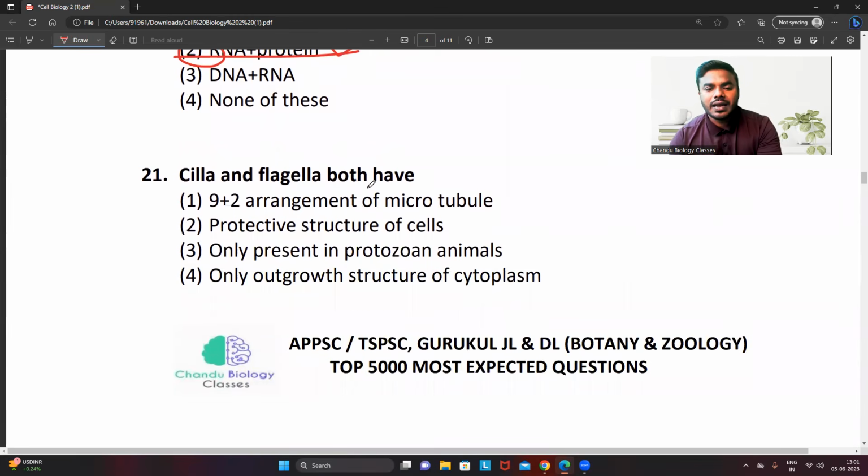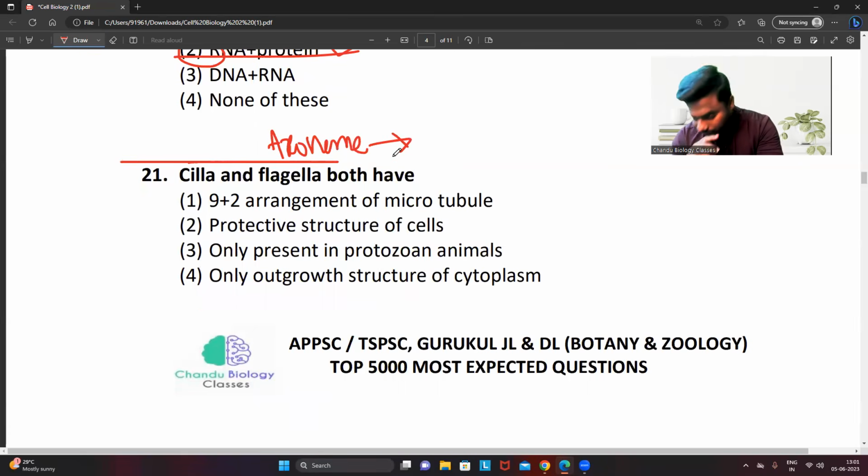Cilia and flagella both have. What is the common thing? Just now I told you, right? Cilia and flagella, in the central part, what are they having? They are having axoneme, a wheel-like structure, which has what kind of arrangement? 9+2 microtubule arrangement. When we are discussing the class, you will automatically understand.